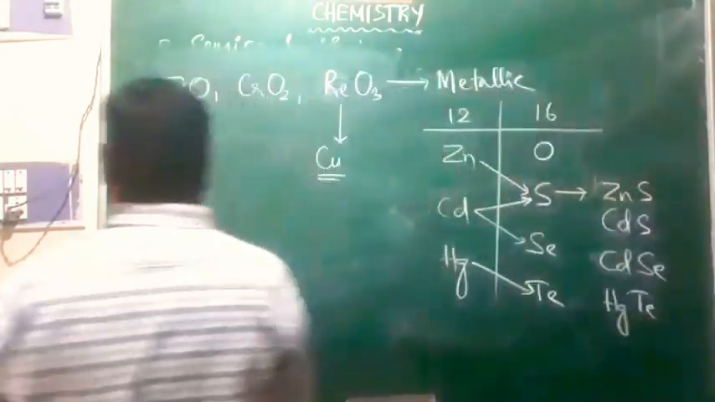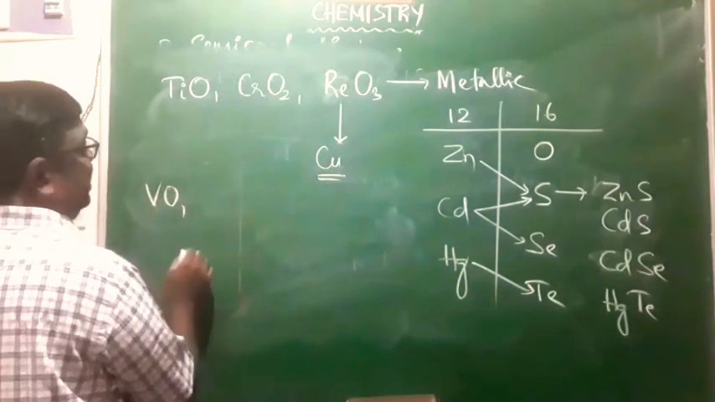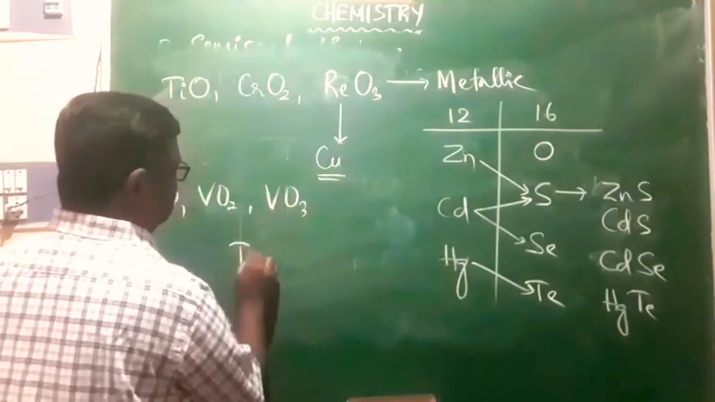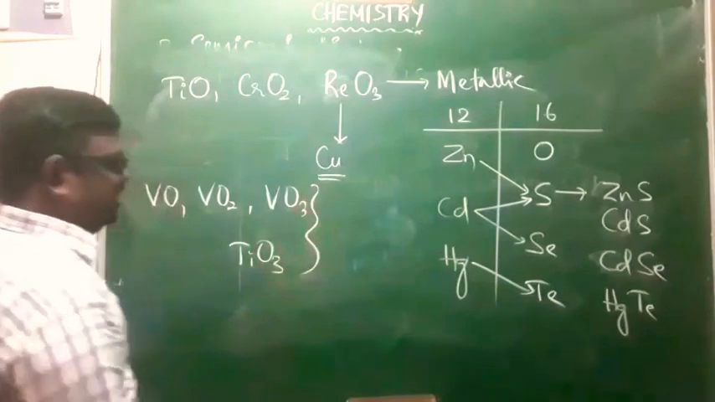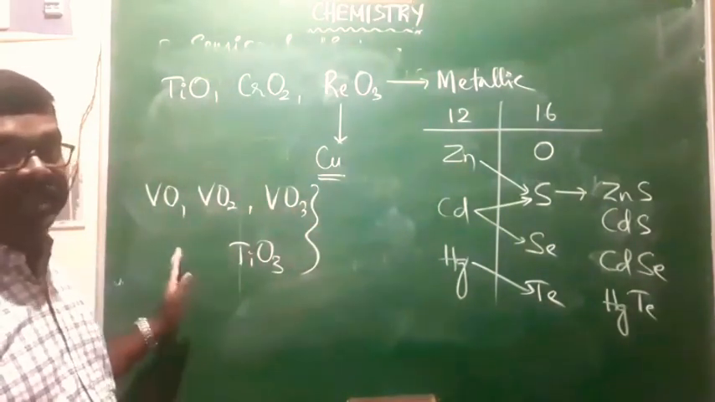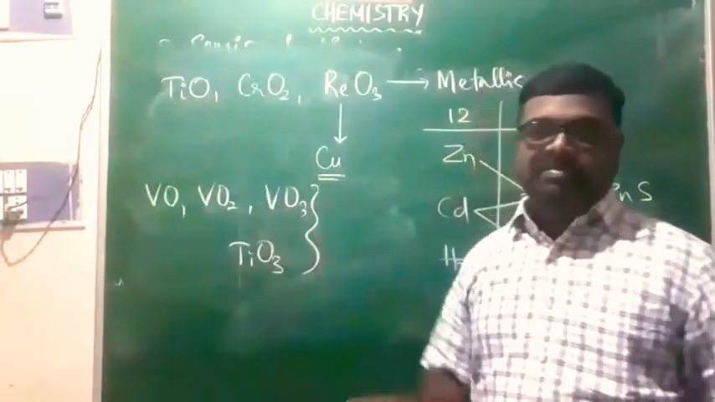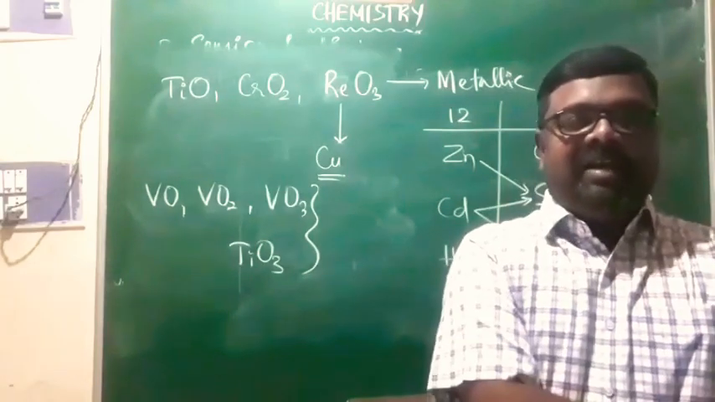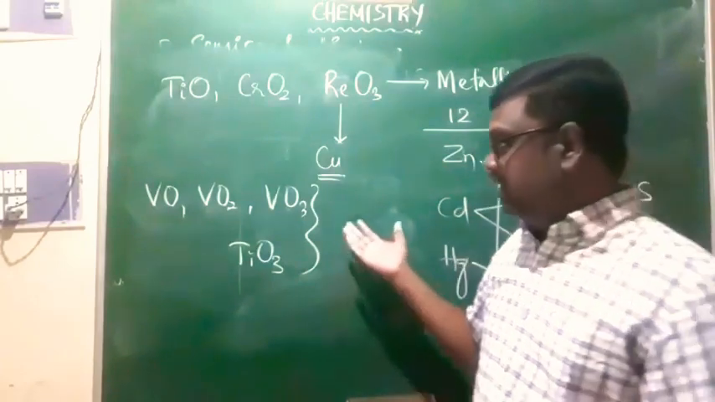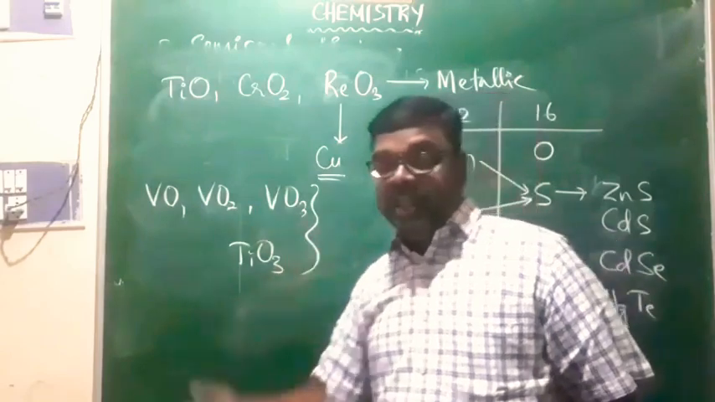Apart from that, we have VO, VO2, and then VO3, or you can say TiO3. These are the metal oxides. The electrical conductivities of these depend upon temperature. Whether it is a conductor or insulator depends on the temperature. Generally, at high temperature, they act like conductors. At low temperature, they behave like insulators. Like that, the electrical conductivity of these metal oxides depends upon the temperature.